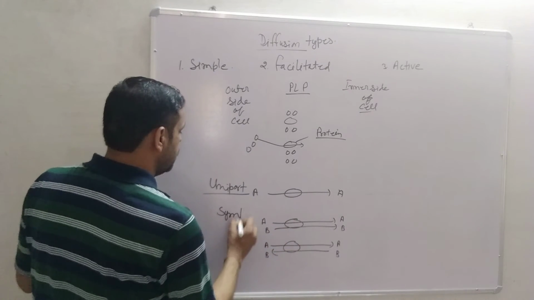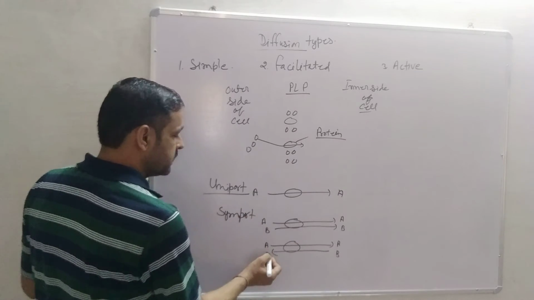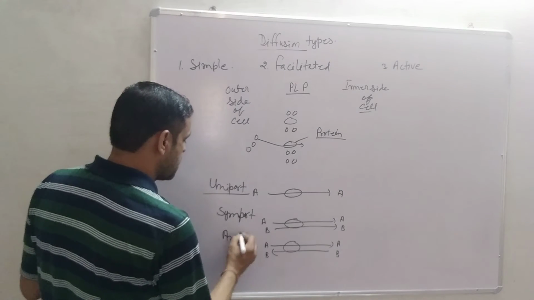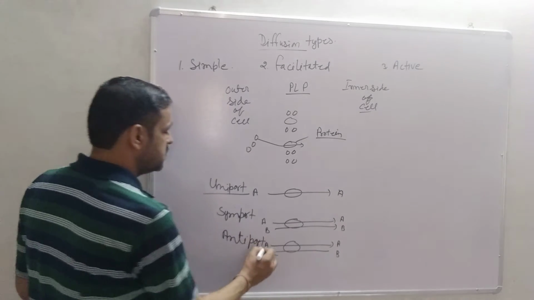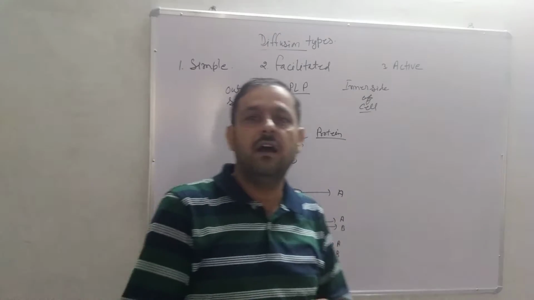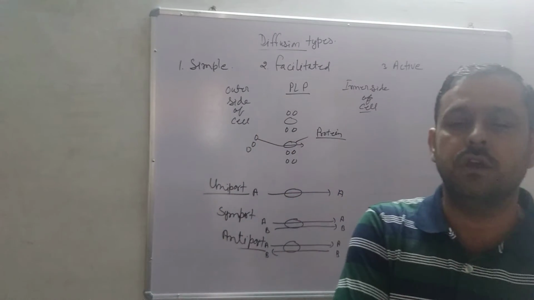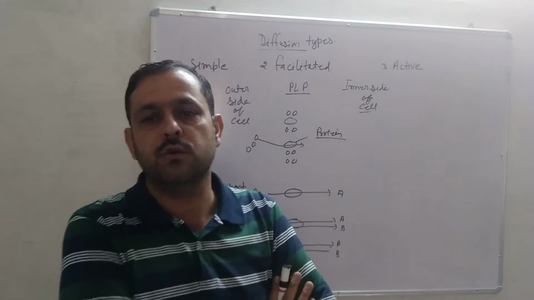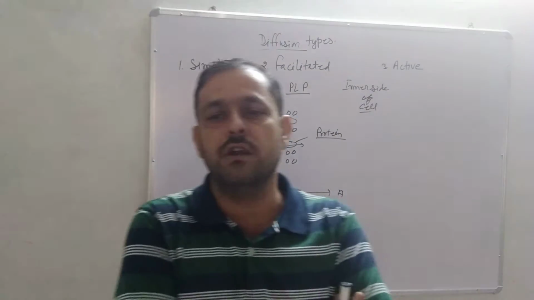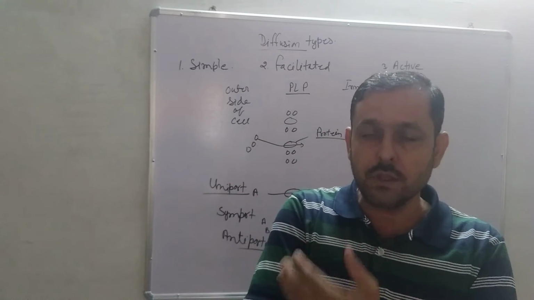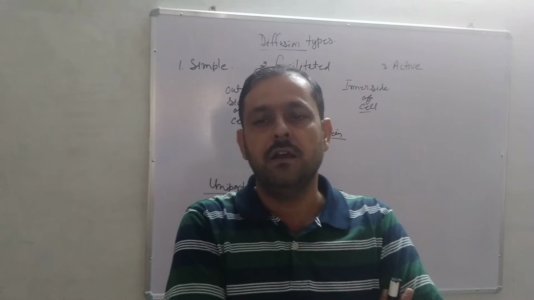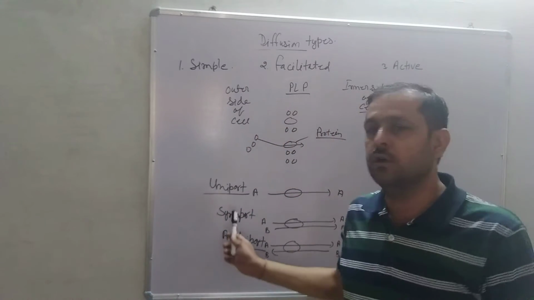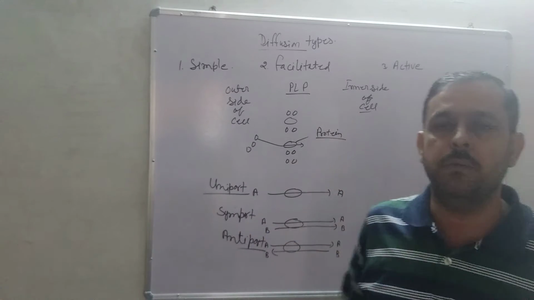And whenever one molecule comes outside, just like B, and A goes inside, that is called antiport. So there are three passive types of transport: uniport, symport and antiport.